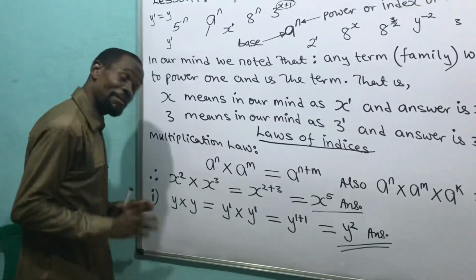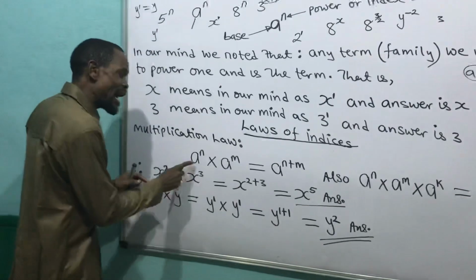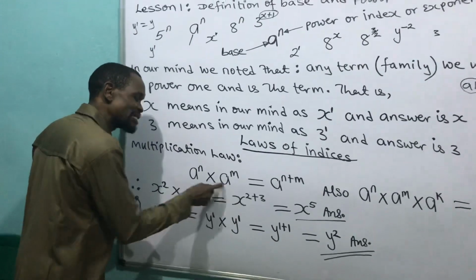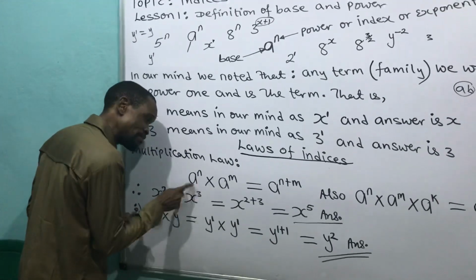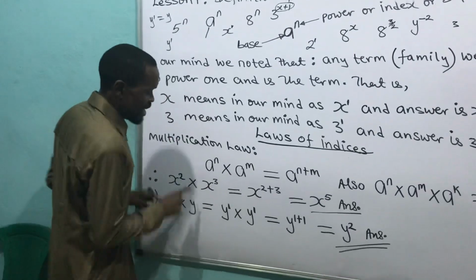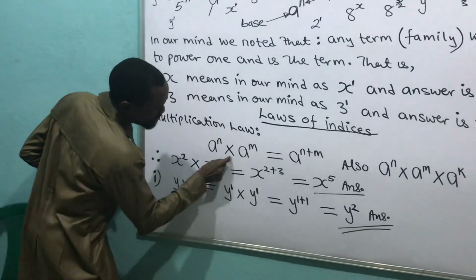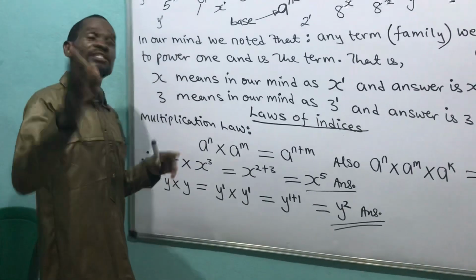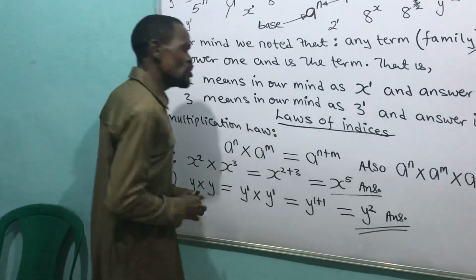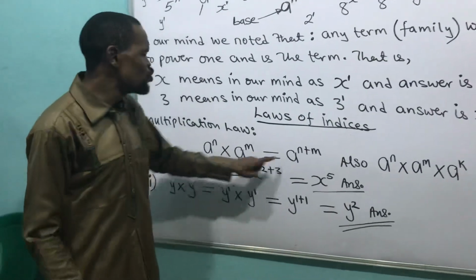You seen it? What did I say? How many years will you answer me? 2. Are they the same base? These two things that's here, are they the same base? Base A, base A. You say yes. Are they multiplying themselves? Look at it, they are multiplying themselves. You say yes. And then say what? Add their power.